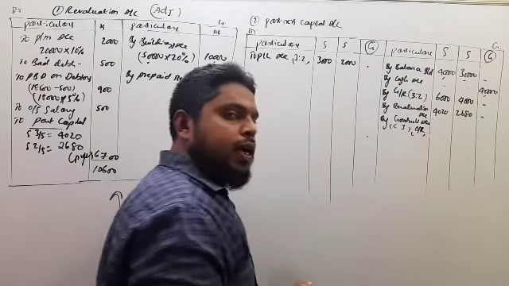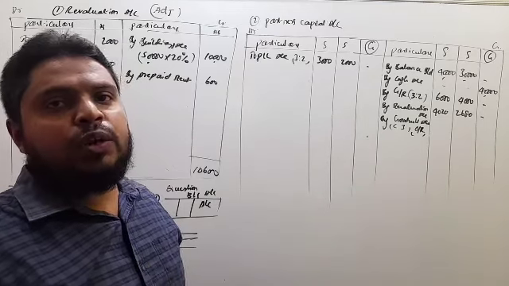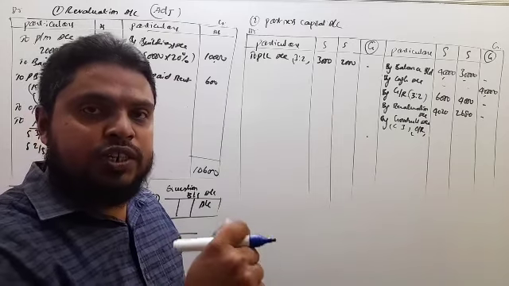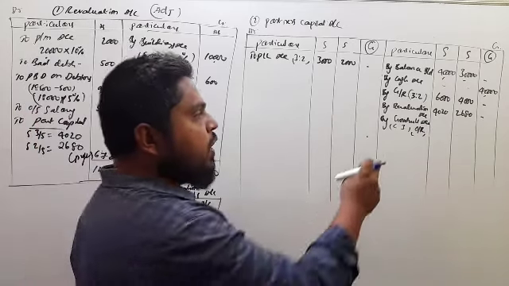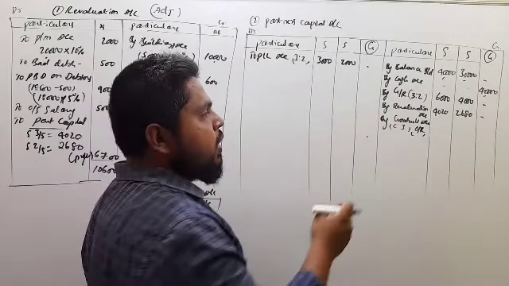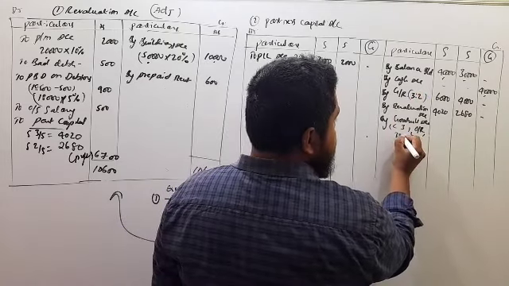In case 1 and case 2, goodwill brought in the form of cash, that goodwill amount we share in the sacrifice ratio. Case 3 and case 4, that is situation C and D, goodwill not brought in cash, raised and retained, we share in the old ratio, which is 3:2.